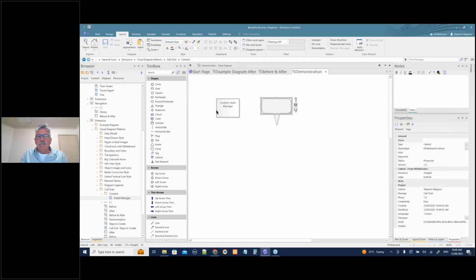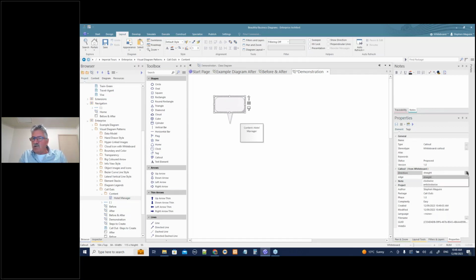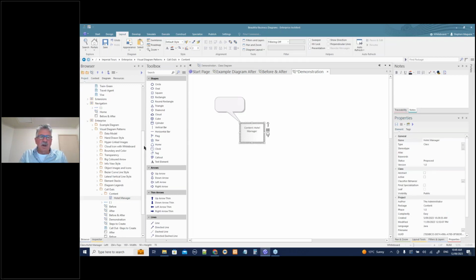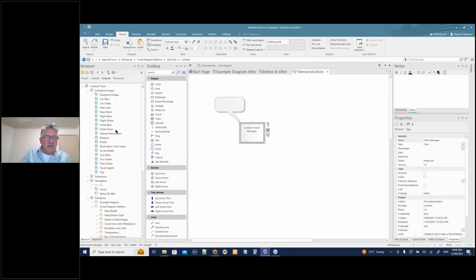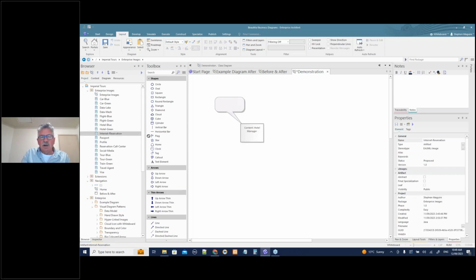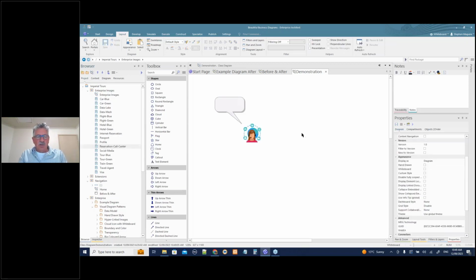So again, this was just going to be the hotel manager. I've got some little tricks with this thing here. Again, the notes here say, what direction do I want it? Let's say I want it anti-clockwise, and we'll have it at the bottom. And we can just go and change our thing here. We can get an internet reservation, something, and we can plot that. Call center. Let's get a call center, and that's how that diagram is constructed.